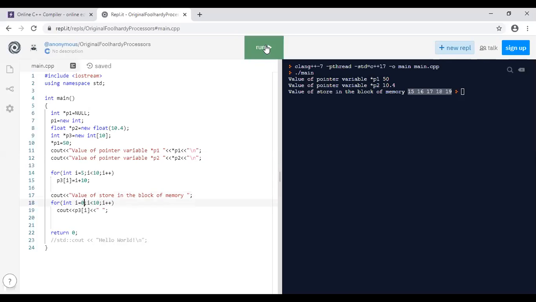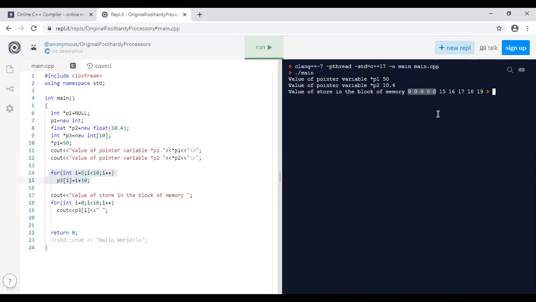No, first it will come 0, 0, 0. First 5 zeros, and then the remaining you will display 5 different values, because with the help of this particular initialization for loop, we are going to initialize only the last 5 values. So that's why 15, 16, 17, 18 and 19 are available on the right hand side, and the first 5 are zeros because we have not initialized the first part.